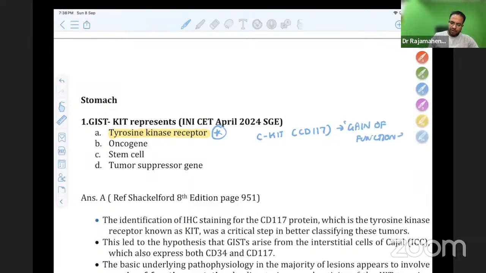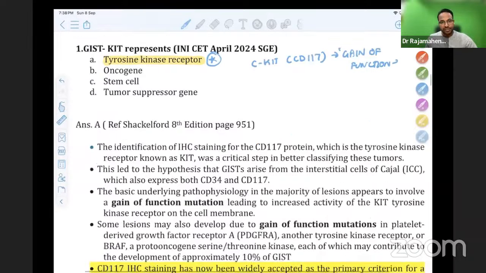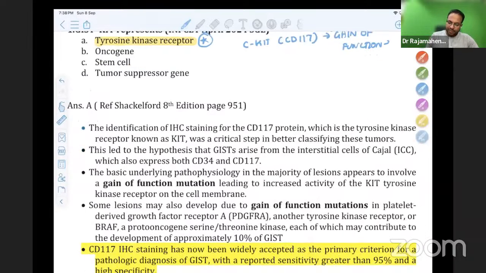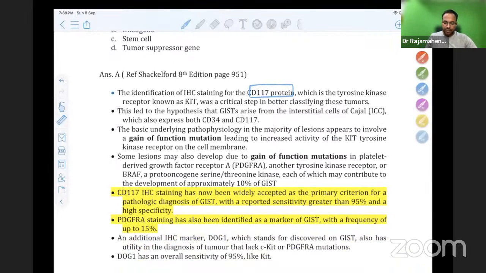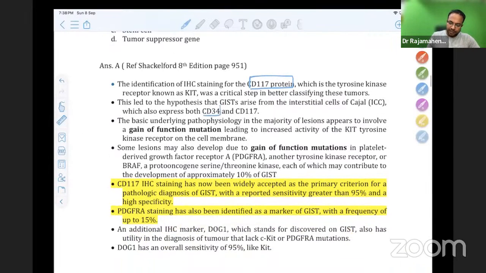There is a detailed explanation of all the genes in Shackelford. CD117 protein, which is a tyrosine kinase receptor known as KIT, was a critical step in better classifying this tumor. GIST arises from interstitial cells of Cajal, which also express CD34 and CD117. This is a gain of function mutation leading to increased activity of the KIT tyrosine kinase receptor. Some lesions may also develop a gain of function mutation in PDGFRA.